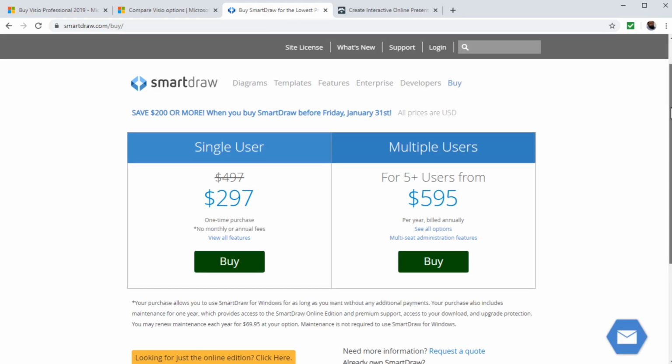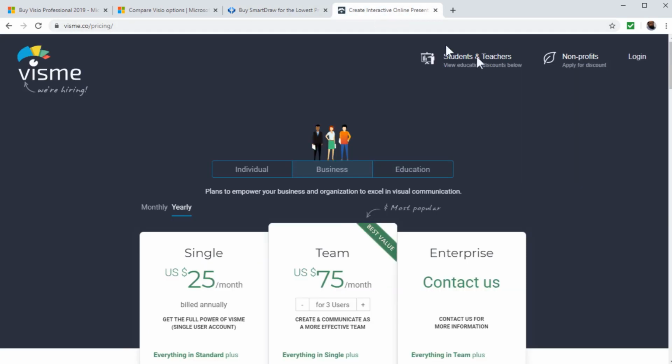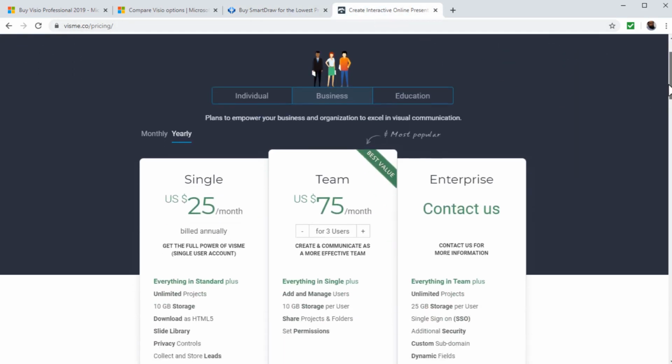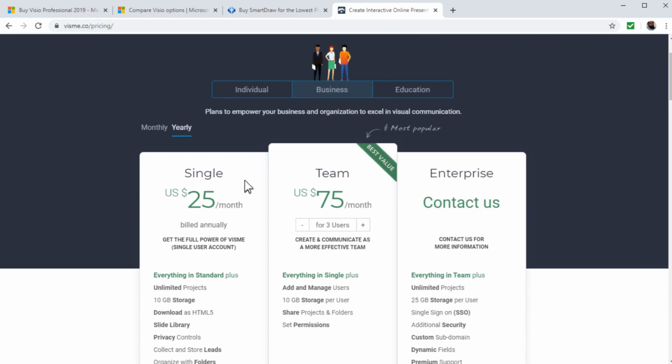As you can see, they used to sell it for $497. Now you can buy it if you have $300 sitting somewhere. And for multiple users, you have to pay $595. Let's have a look at another one. This is called Visme, and they will ask you to give them $25 US per month if you want to use this for your flowcharts.